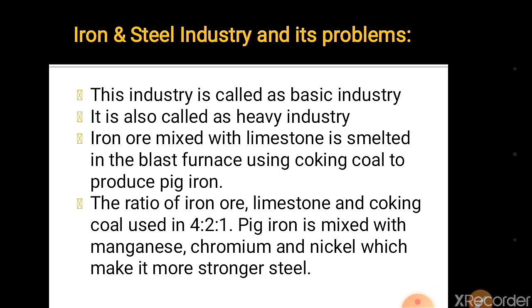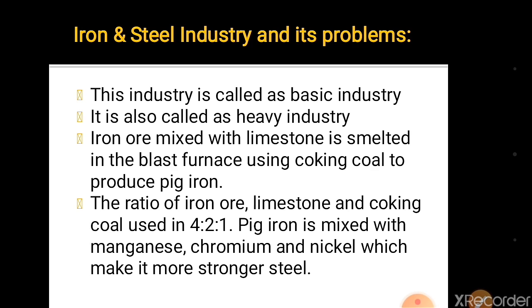We know health and education are considered as the index of the country's development. In that way, how much production is there and how much consumption is there, that is also an index to consider the country's development. Iron and steel is a heavy industry because all the raw material as well as finished goods are heavy and bulky.